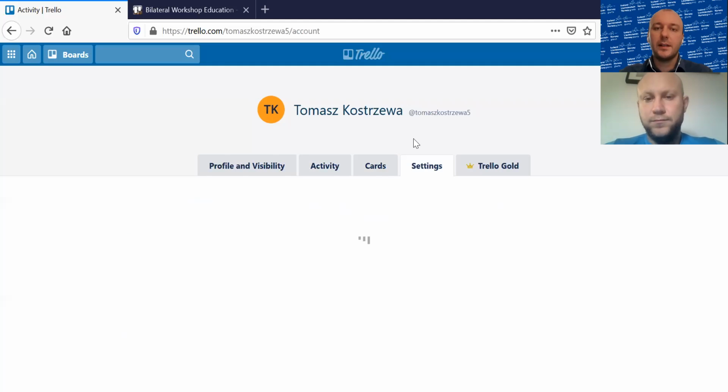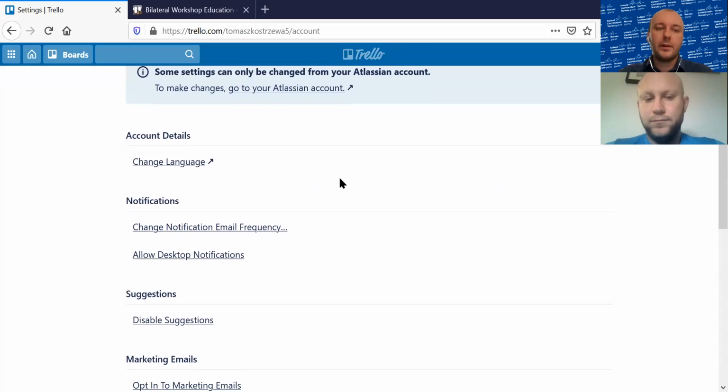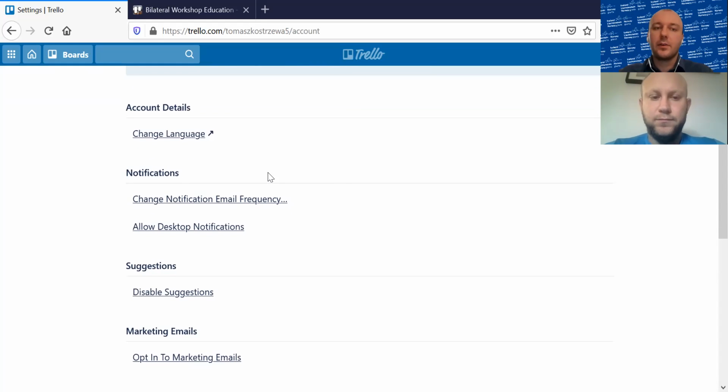And of course, in the settings section, you have email notifications as well. So you may choose notification email frequency, and we recommend that you turn on email notifications. They should be turned on by default, but please check it and verify. They don't spam your email account, but you will be informed about any important changes there.